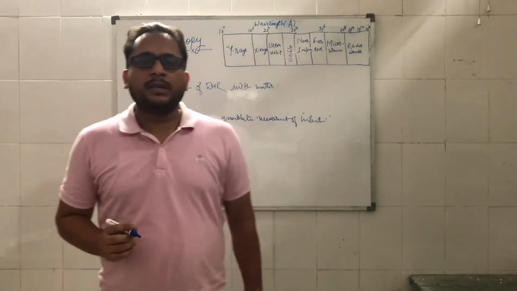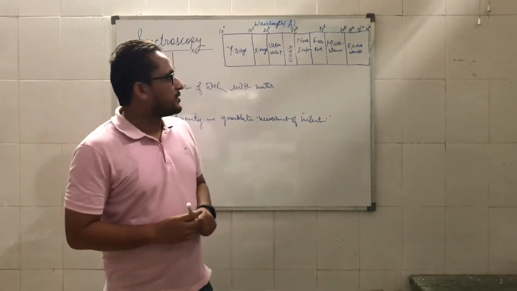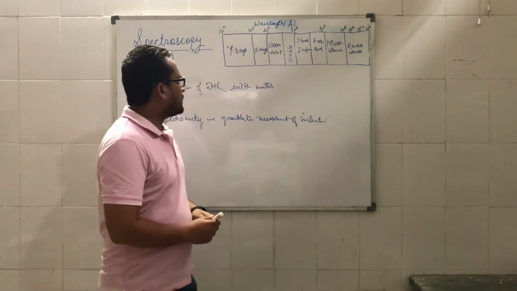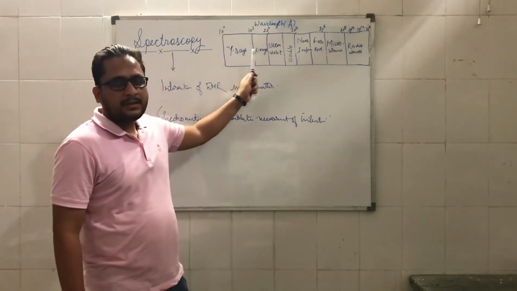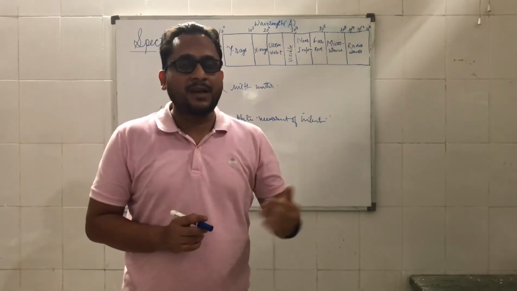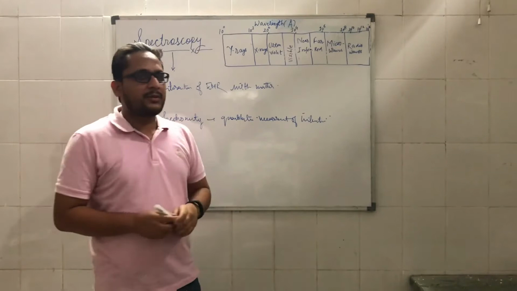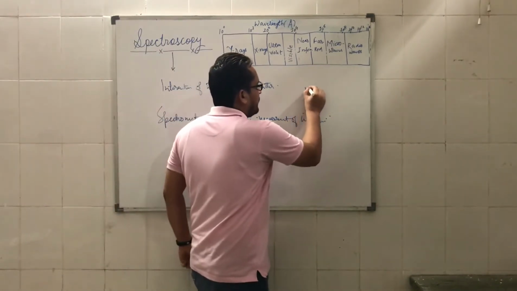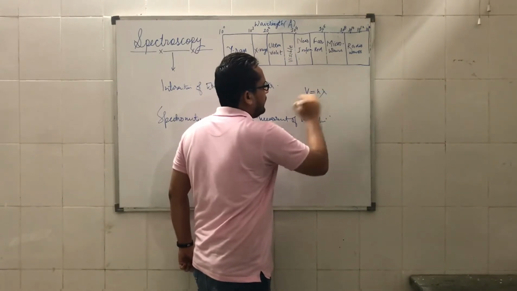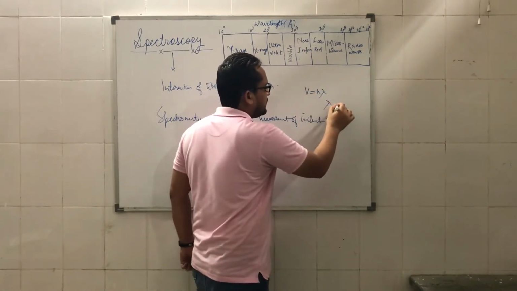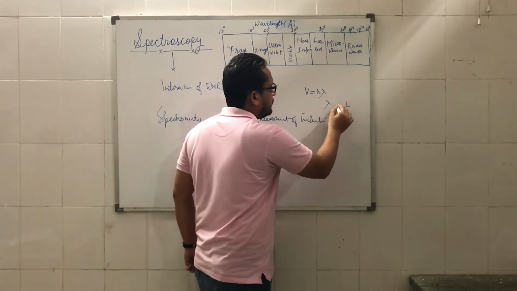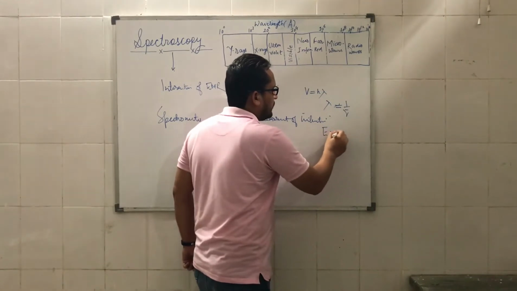I hope you all know that the electromagnetic spectrum consists of a range of different radiations, which starts from gamma rays, then we have X-rays. If we arrange these radiations in order of their increasing wavelength, decreasing energy and decreasing frequency, because velocity is equal to nu lambda and lambda is inversely proportional to the wave number, and E is equal to hc upon lambda.